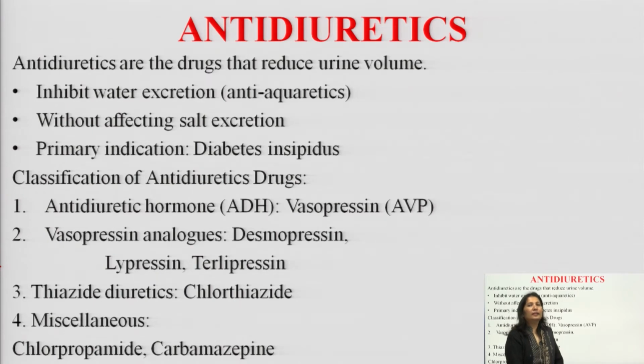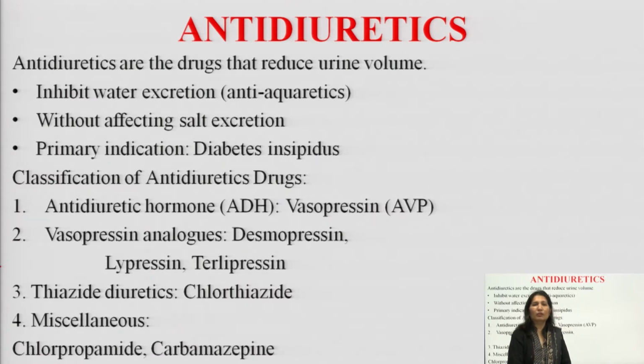So, antidiuretics, as is clear from the name, means which opposes the action of diuretics, that is, the opposite of diuretics. Earlier we have covered the diuretics. Diuretics means which increases urine output, which increases urine volume. So, antidiuretic means which reduces urine volume. Antidiuretics are the drugs that reduce urine volume. So, they inhibit water excretion.